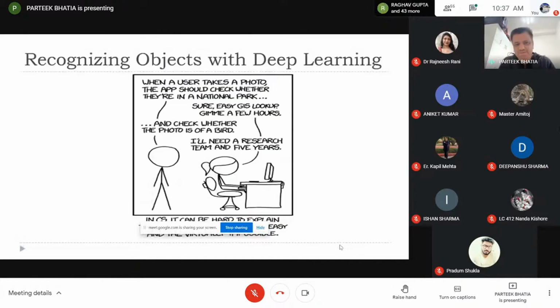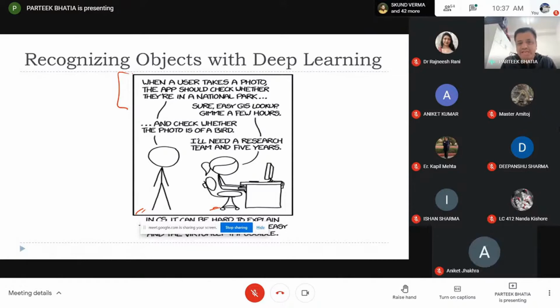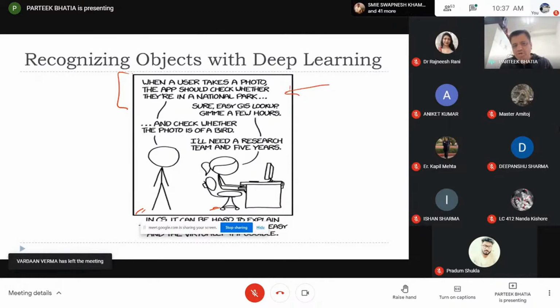In order to understand this process, let us consider this particular situation. Here, I am depicting two persons. One is a manager and another is a programmer. The manager is giving some requirements to his programmer. He is asking that when a user takes a photo, he wishes to have an app that checks whether that picture was clicked in a national park or not. So whenever a user uploads a picture, the app should tell whether that picture was taken in a national park or not.